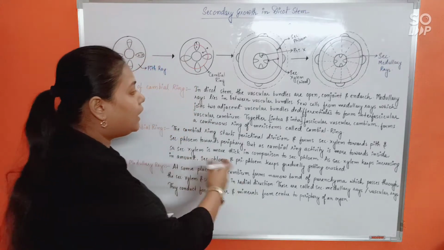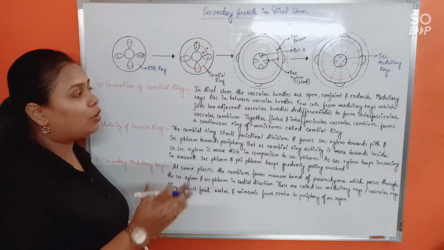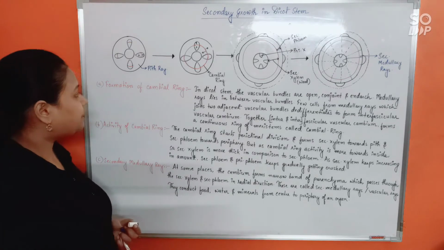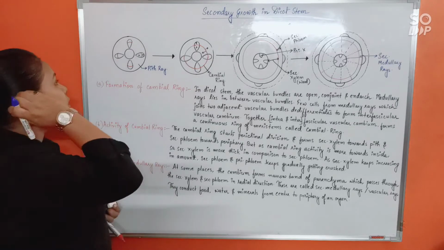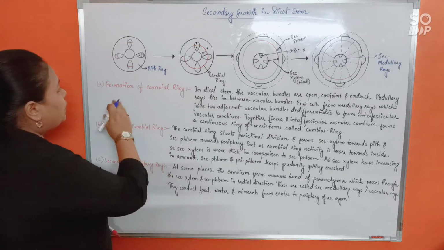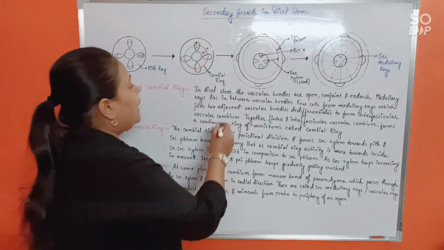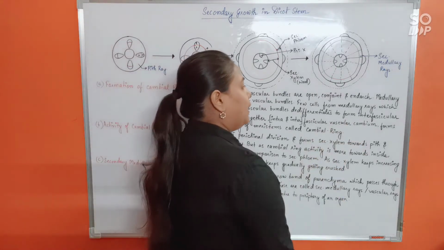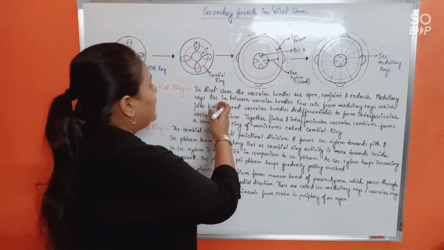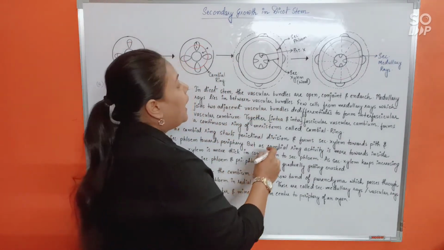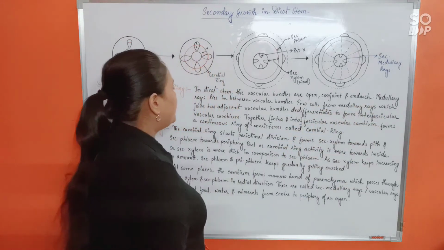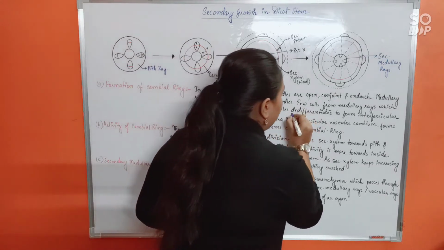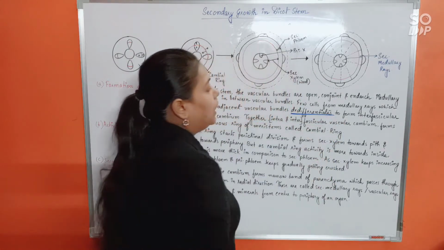Okay. So let's read it out so that it becomes much more clear, and the highlighting points are revised for you. So see here. Secondary growth in dicot stem begins with formation of cambial ring. In dicot stem, the vascular bundles are open, conjoint and endarch. Medullary rays lie in between the vascular bundles, and few cells from the medullary rays which join two adjacent vascular bundles de-differentiate. This is a very, very important word.